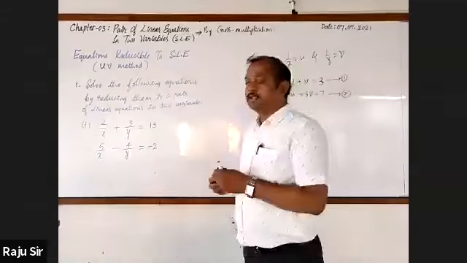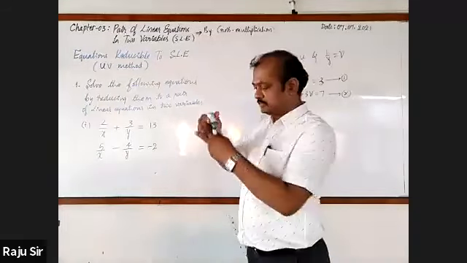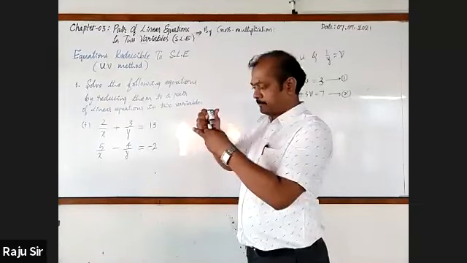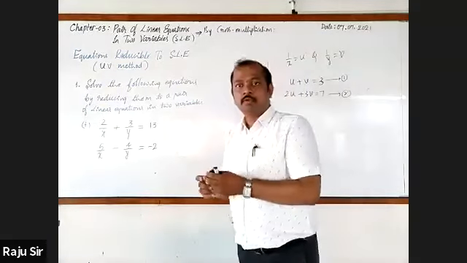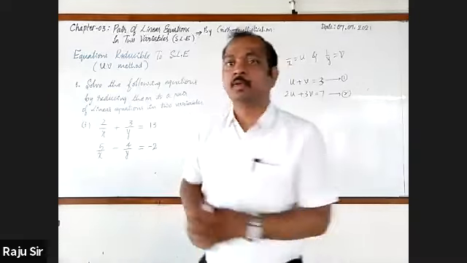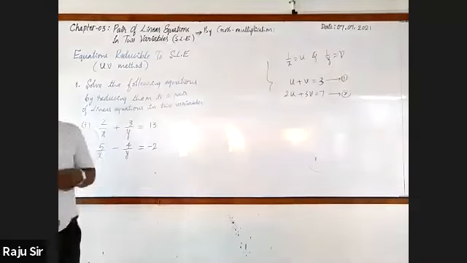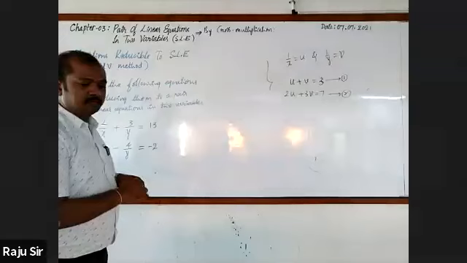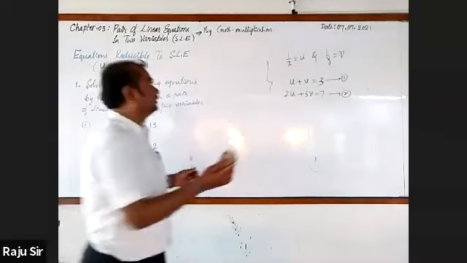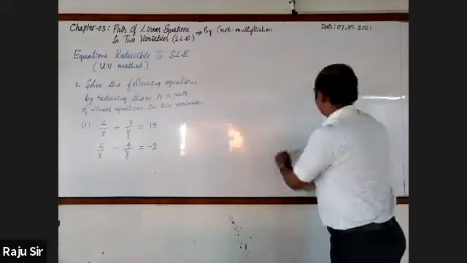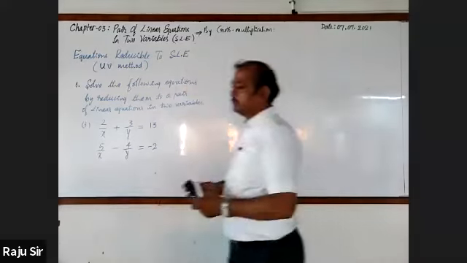These are the given equations. Have you copied? Yes, sir.